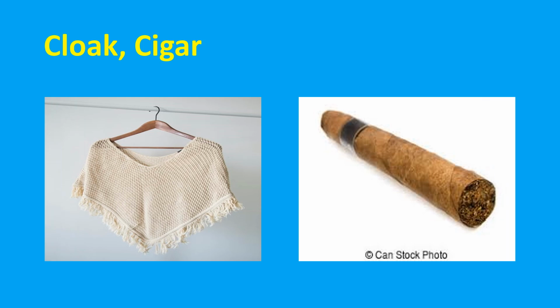As I told you, this is a picture of a cloak, and a rolled tobacco is called a cigar. These are the things the duck promised that it is going to wear during its ride with the kangaroo. That is, it is going to wear a coat and a cigar in its mouth, and it is going to wear worsted socks for its feet to get rid of the cold, not only for the duck but also for the kangaroo, since kangaroo was afraid of the rheumatism that is going to be caused by the duck's wet feet.